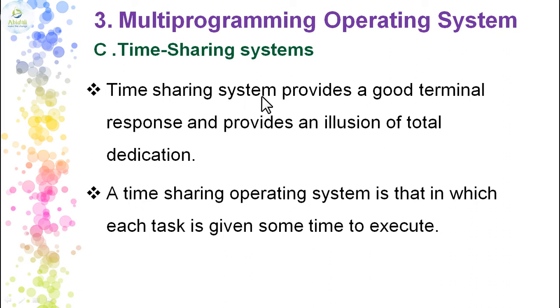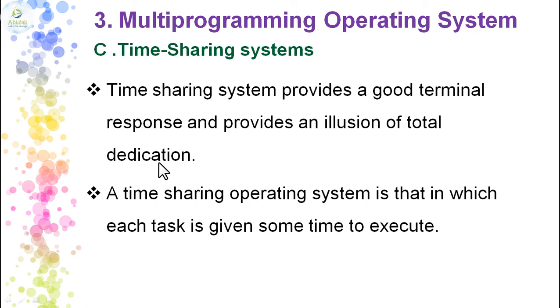So a time sharing system provides a good terminal response and provides an illusion of total dedication, showing as if your program is getting executed. Your eyes are seeing something, but logically something else is happening in the background. Like the example we took of copying 5 files.